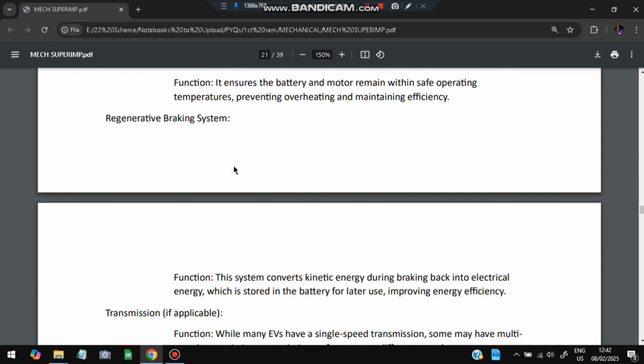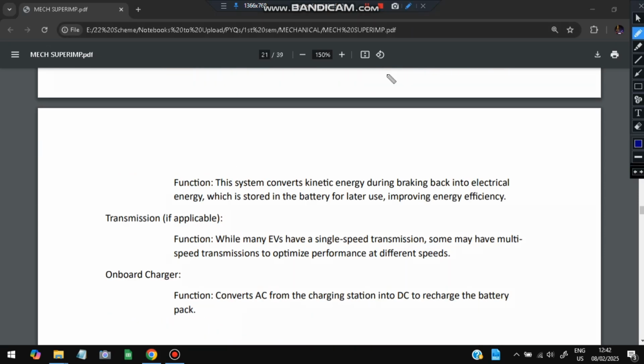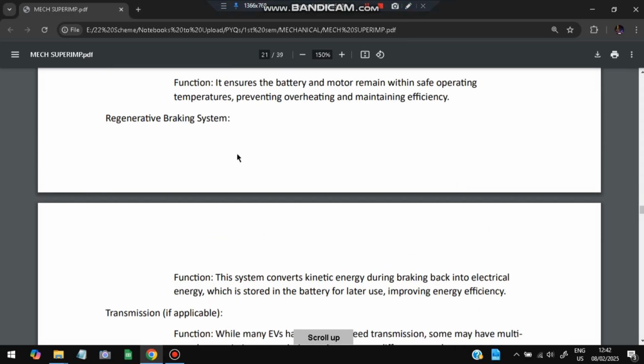Then next is regenerative braking system. What happens when we click brake? When we click brake, the reverse energy happens here. Whatever the energy we are applying, that will be used to stop the car, and some heat will be wasted. But that heat we can use and store into the battery so that it will improve the energy efficiency, reusing the same heat. That is called regenerative braking system.